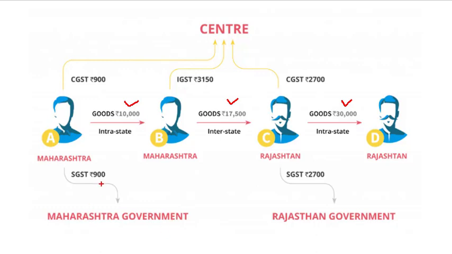Since A is selling to B within Maharashtra, this is an intra-state sale, so CGST 9% and SGST 9% will apply. Dealer B, Maharashtra, is selling to trader C, Rajasthan. Hence, this is an interstate sale with IGST 18%. Trader C, Rajasthan, is selling to end user D, also in Rajasthan. Once again, it is an intrastate sale, and hence CGST 9% and SGST 9% will apply.